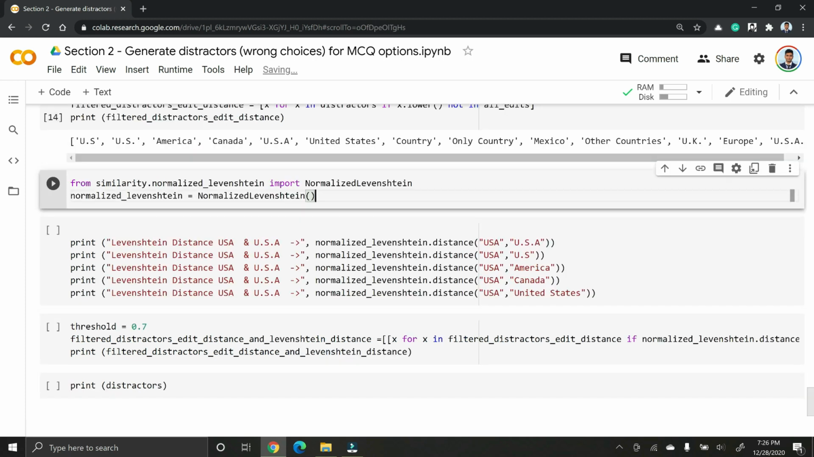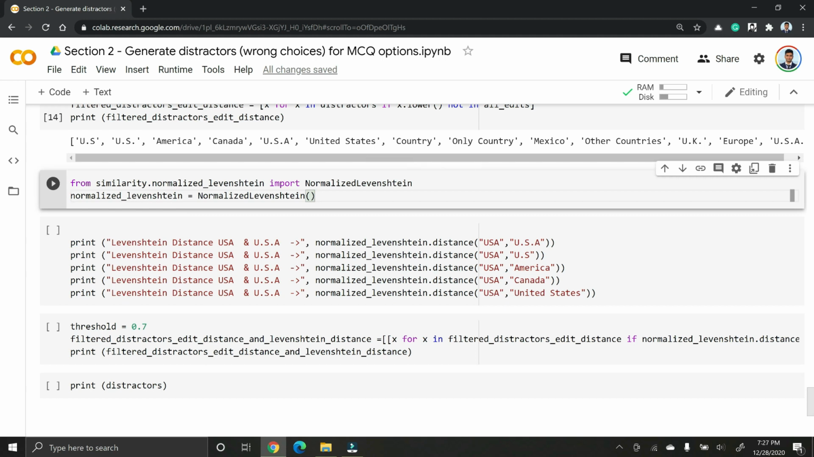Now, whatever we did was manual. We found out all the edits for our original word and we removed any distractors that were matching with those edits. Instead of that, we can use Levenshtein distance to do the same. Let's go through that as well.